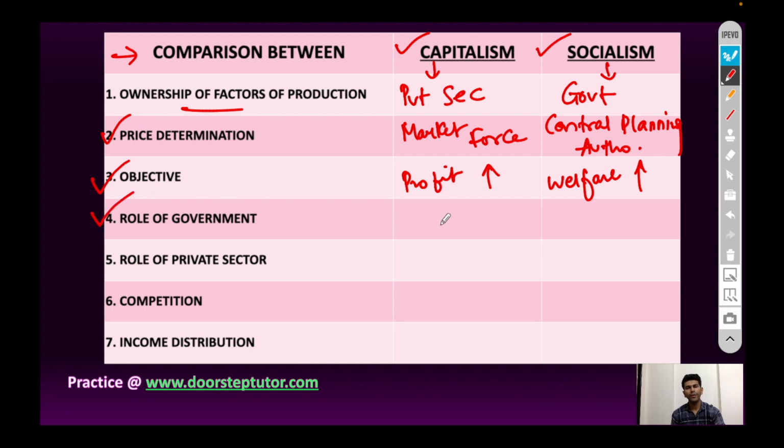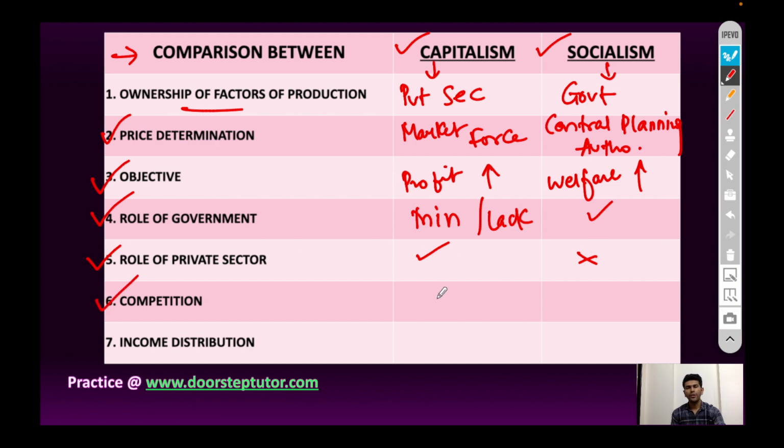Role of government: here minimum, for lack of government control, and here there is full control of government. Role of private sector: here there is a dominance of private sector, and there is absence of private sector.